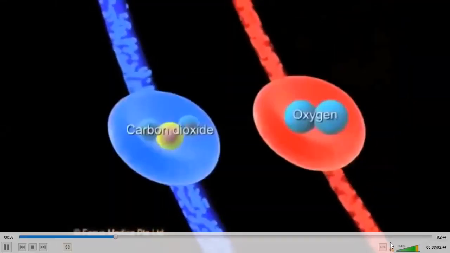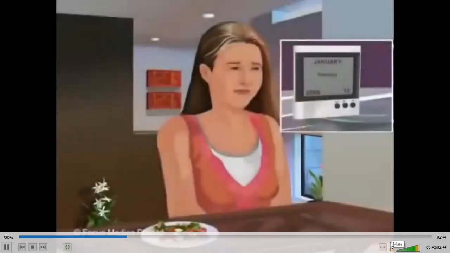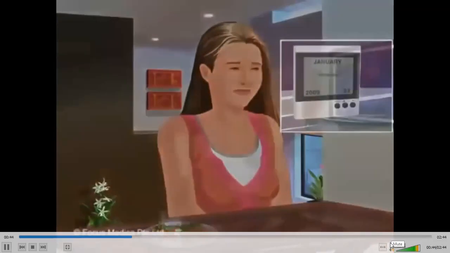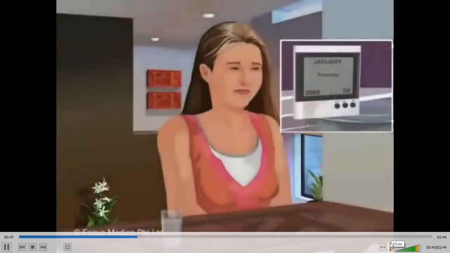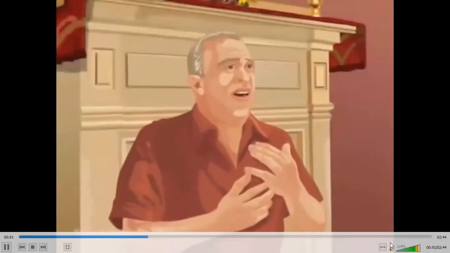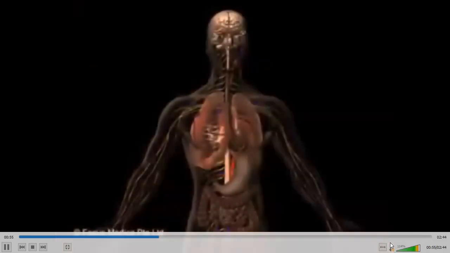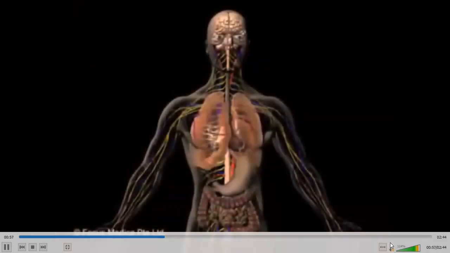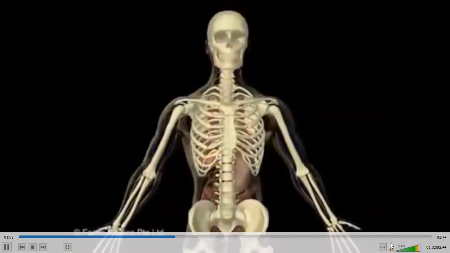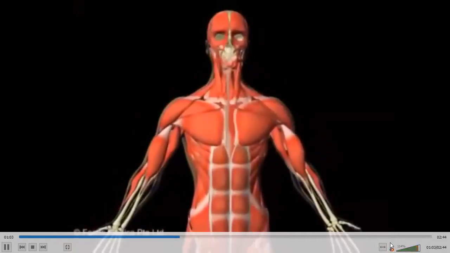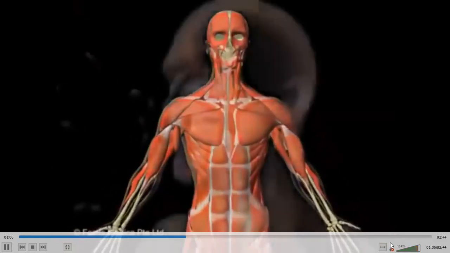They carry oxygen and carbon dioxide. Humans can live for weeks without food and for days without water, but will die in a few minutes if deprived of oxygen, necessary for cell metabolism. Every cell in your body needs oxygen to live. Brain cells, bone cells.